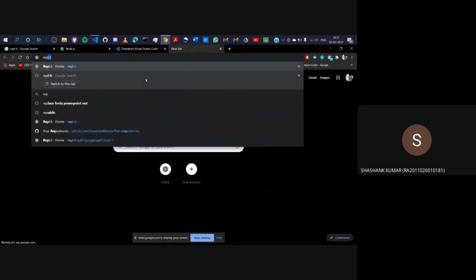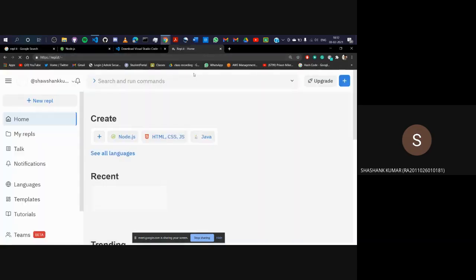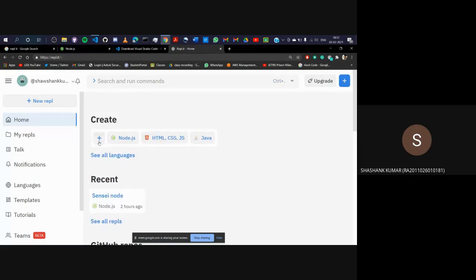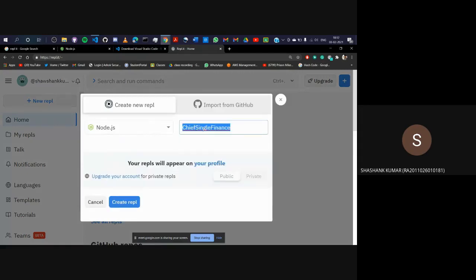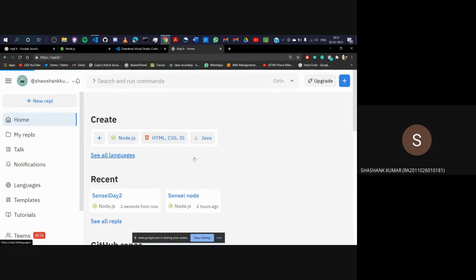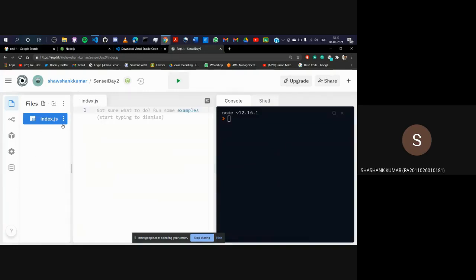But if you don't want to use Node.js and Visual Studio Code and you are feeling lazy, you can just check out Replit. You can just log in, and you can see that it has a Node.js option. Just click on it, and you can create a repository. I'll be naming it Sensei Day 2. So I'll create a repository, and I'll click on this, and you can see that you can write your code here. Let it load. Yeah. So you can see that the file created by them is index.js, which follows the convention, and you can type your code here.